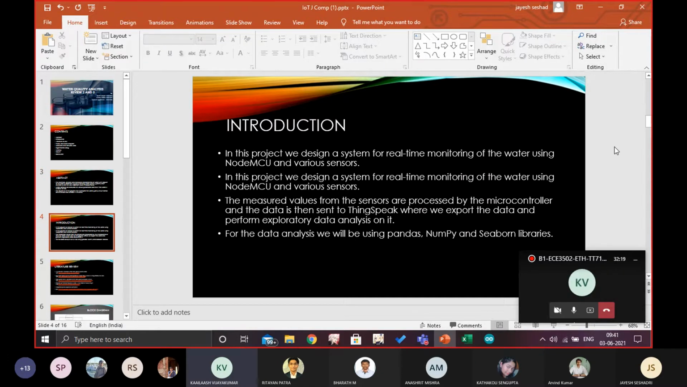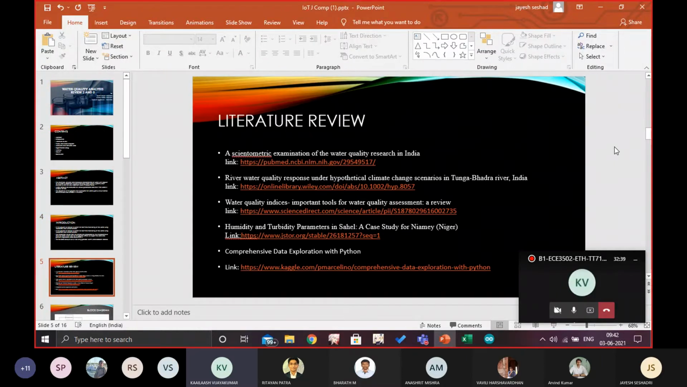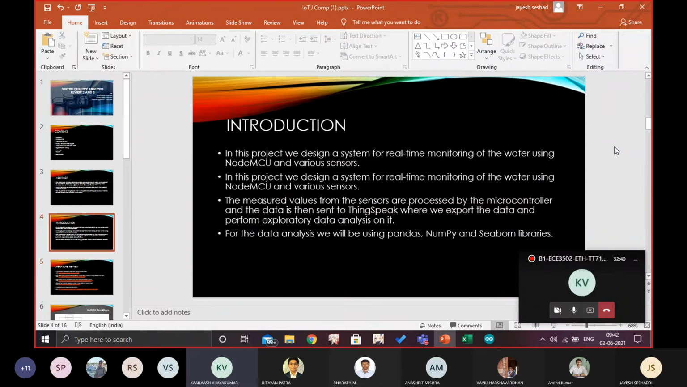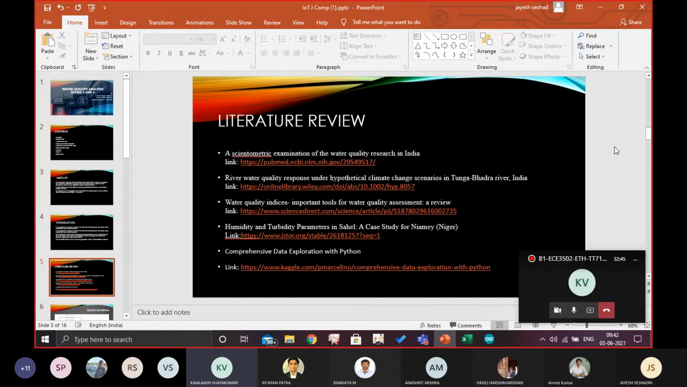Here we'll be using a Node MCU for the project, where we'll obtain the data from the sensors and collect it with the Node MCU, put it into ThingSpeak, and then the data will be exported from ThingSpeak, where we can analyze it. The libraries we'll be using for the code will be Pandas, Seaborn, and NumPy. Next, the block diagram.